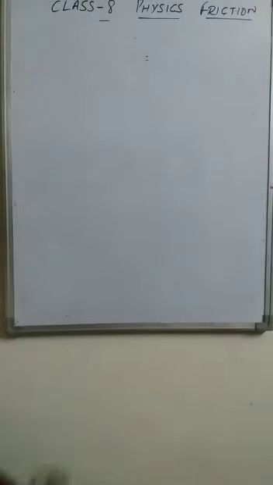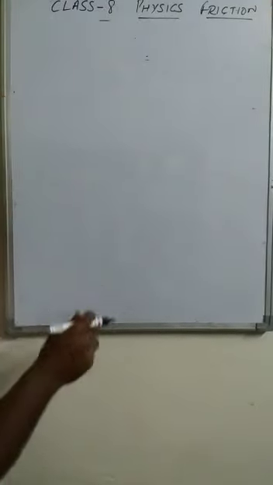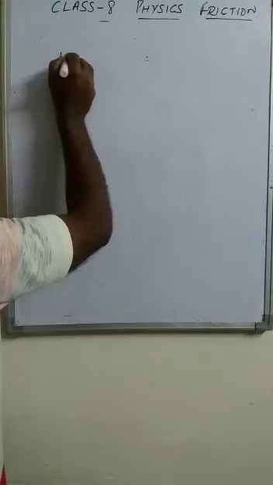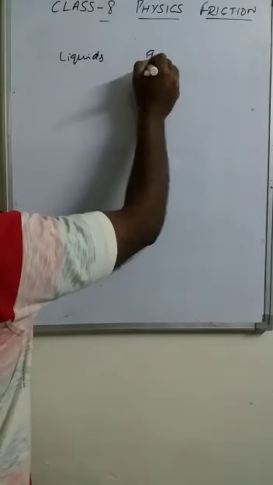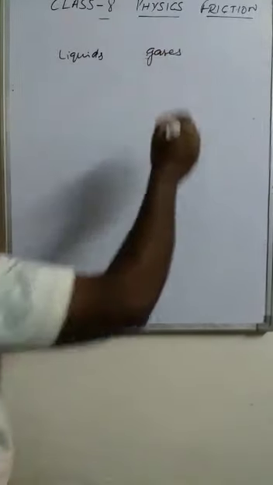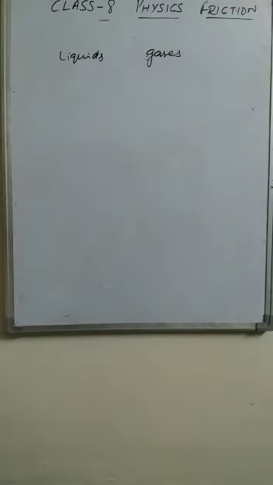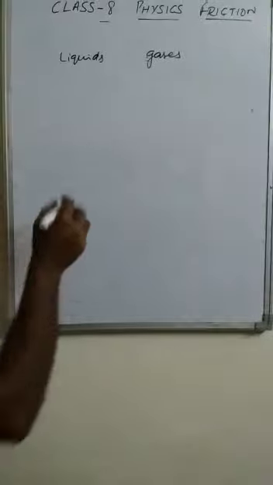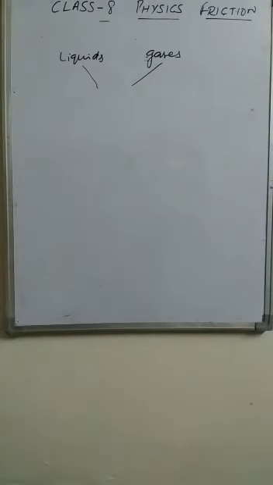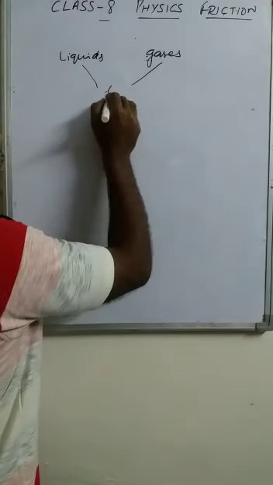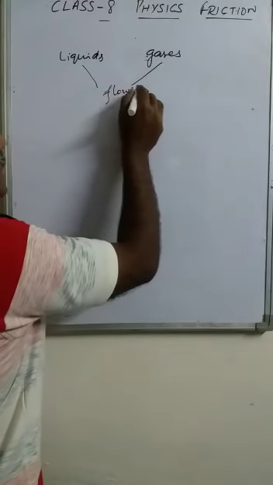And both the surfaces are solids. Not only solids offer the friction, the other states, similar to solids, liquids and gases also provide the friction. Since these liquids and gases have a common property, that is flowing property, they are able to flow.